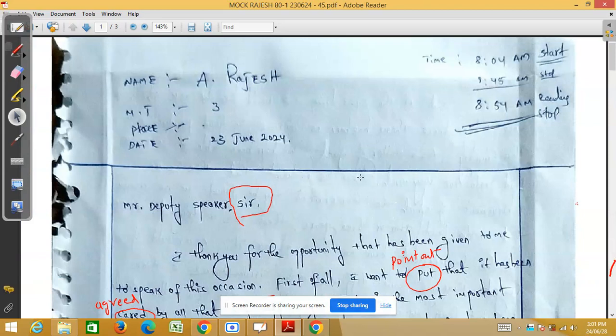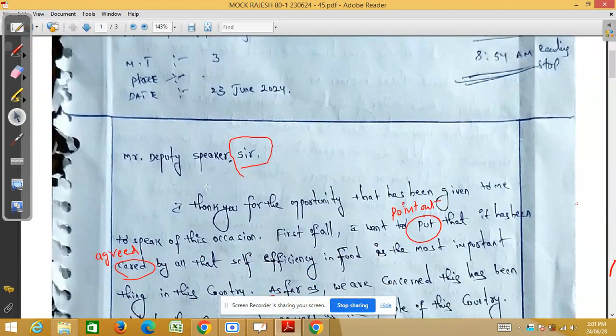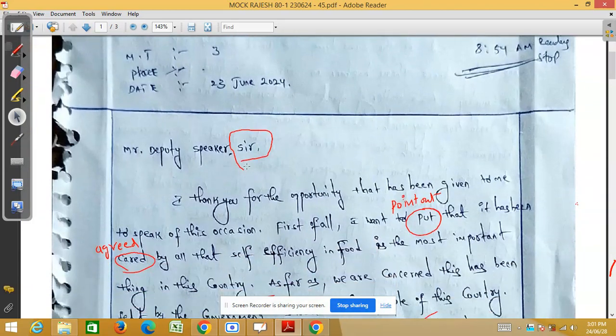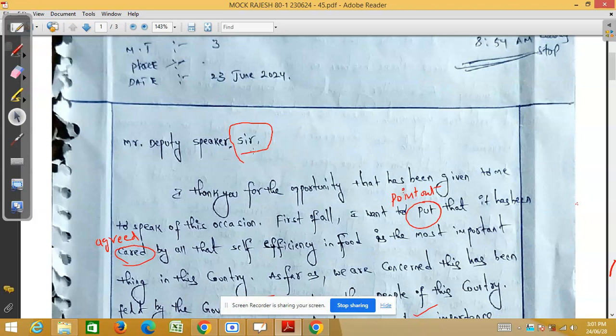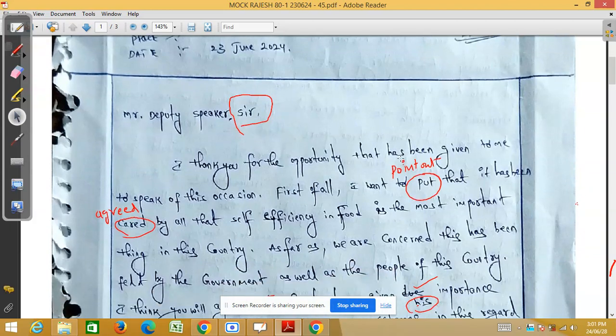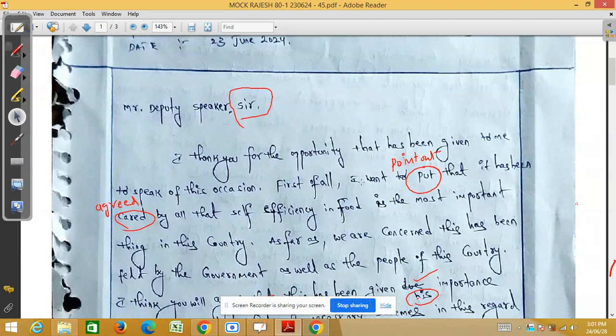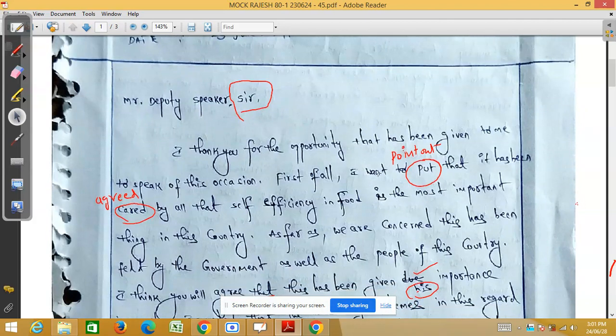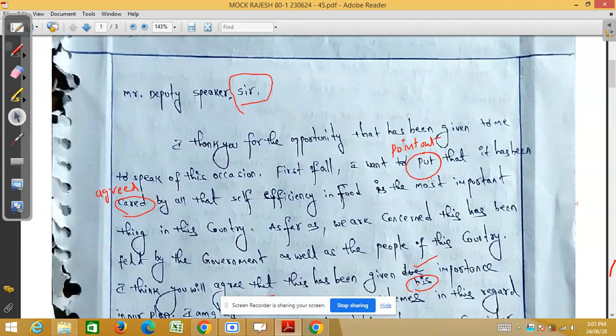Let us see this paper. You see here, our friend wrote "Mr. Deputy Speaker, sir." Sir is actually not needed, but our friend added this one, so this is also a mistake. And here, I want to point out "actually", but our friend wrote "put".